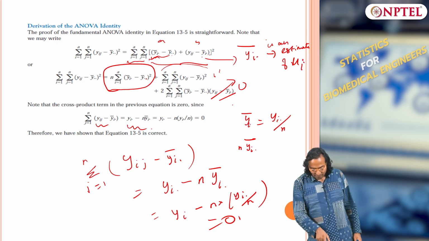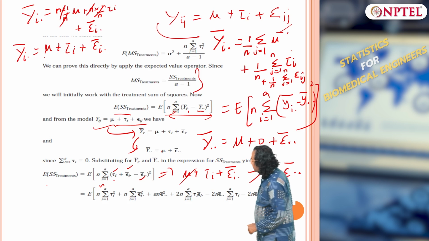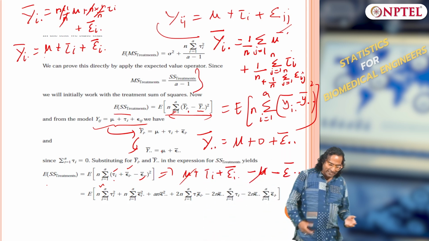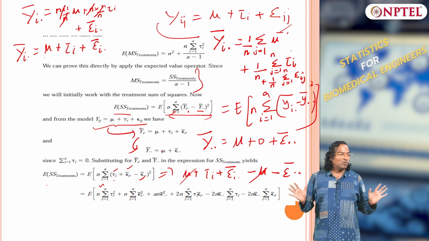So now, so far we have tau i plus epsilon i dot bar minus epsilon bar dot dot, the whole squared. So this is again, what is it, a plus b minus c the whole squared.